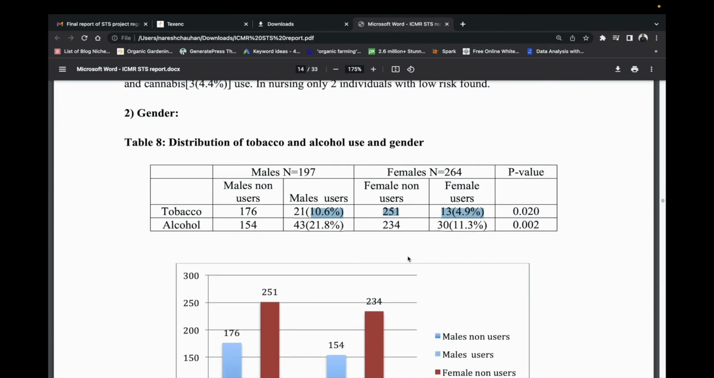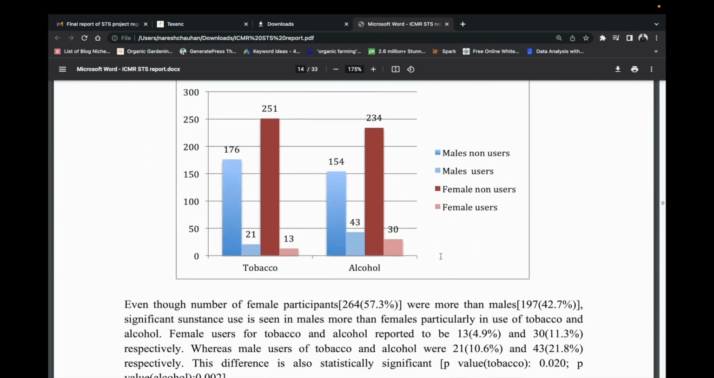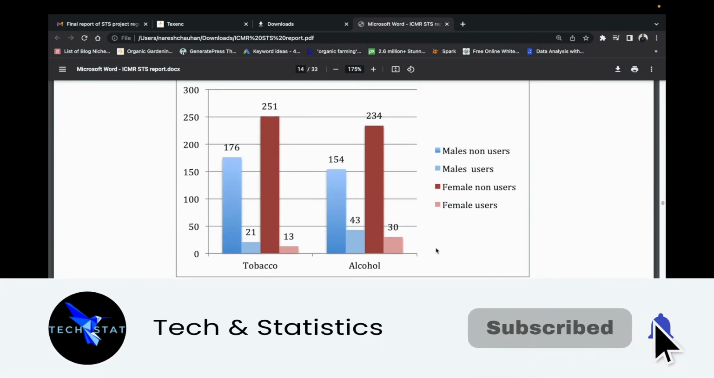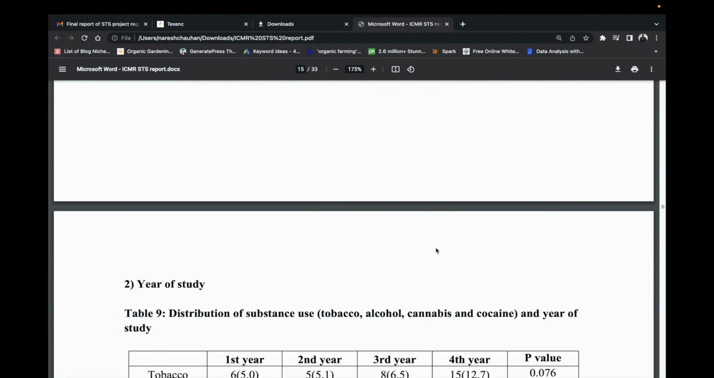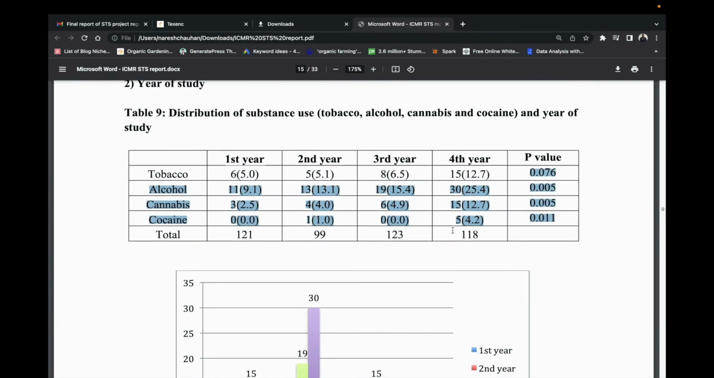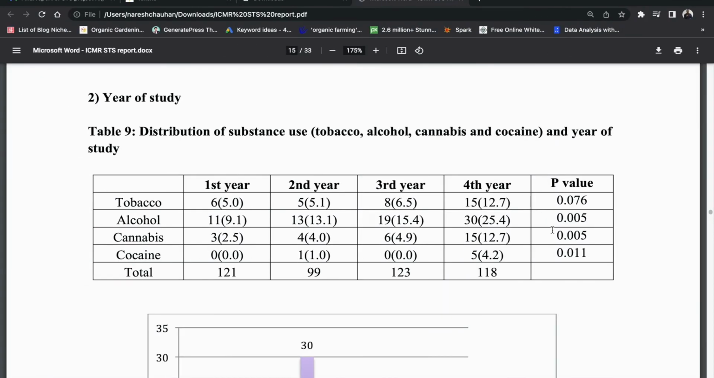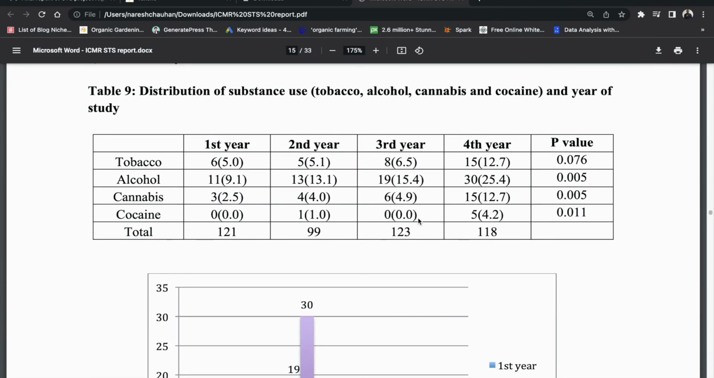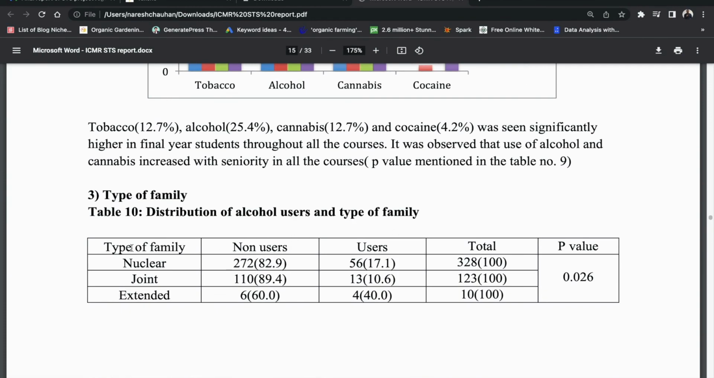Similarly, this is a cluster bar diagram, in the same way, by year of study. This is the cross tabulation using the demographic variable. What we have shown here is year of study, the name of the substance, year wise, and whether it is significant or not. You present your data. The first row has the heading: variable labels, type of family or the characteristic, then user, non-user, total, and p-value.